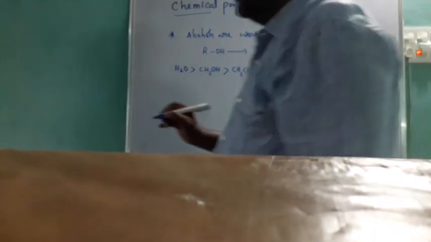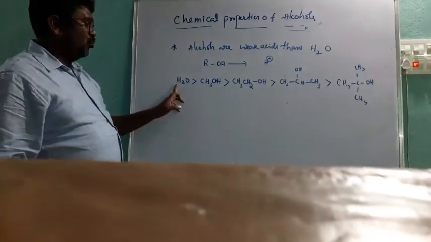You have to remember the order of acidity. Water is a stronger acid than methyl alcohol.